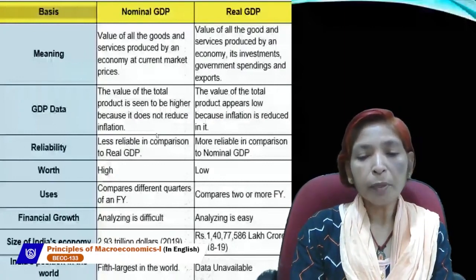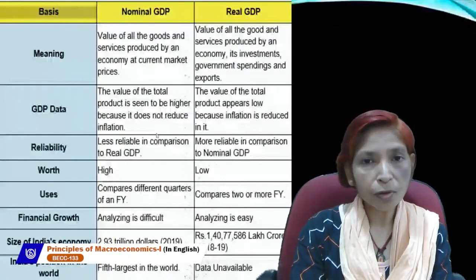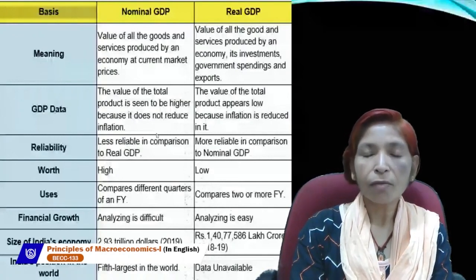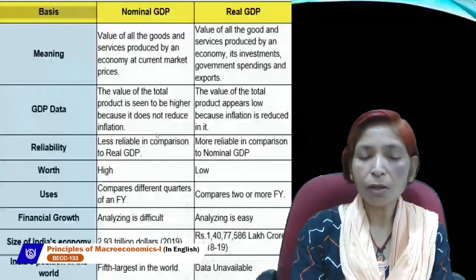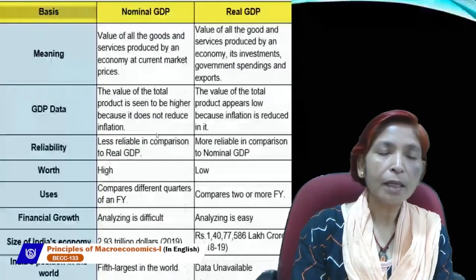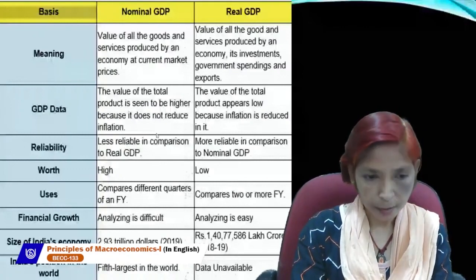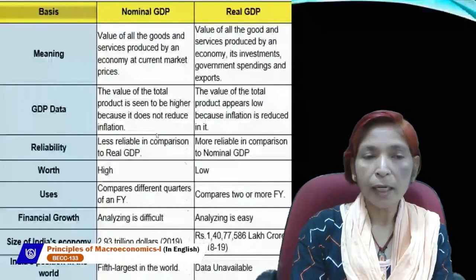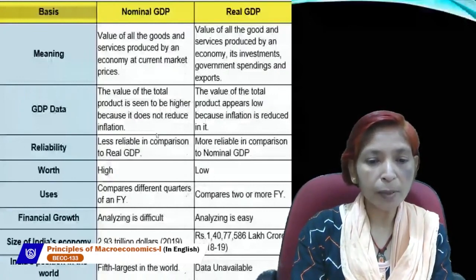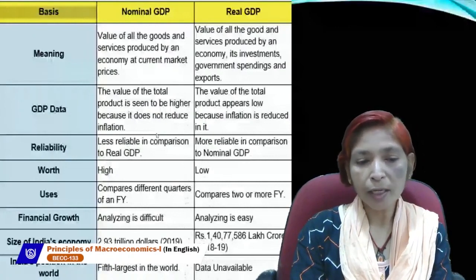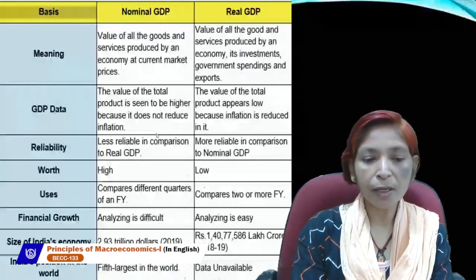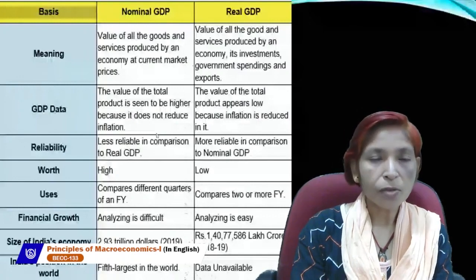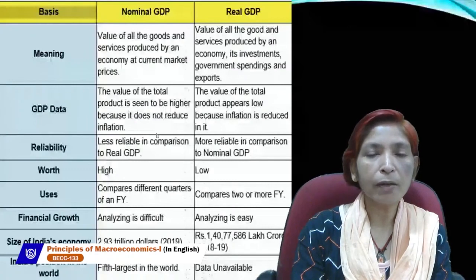But real GDP is very necessary and very useful for economic welfare or social welfare, and nominal GDP is not useful for calculating economic welfare or social welfare. So analyzing financial growth is difficult in the case of nominal GDP, but with real GDP analyzing is very easy. And according to nominal GDP, India's position in the world is fifth largest, and for real GDP this data is not available. So this is the basic difference between nominal GDP and real GDP.